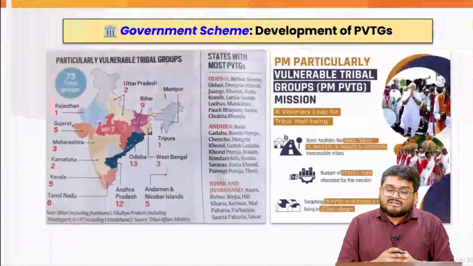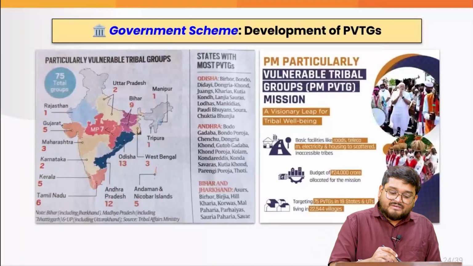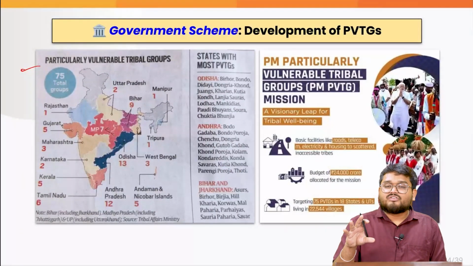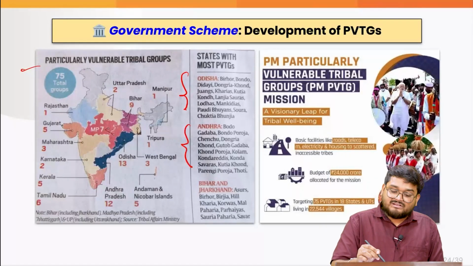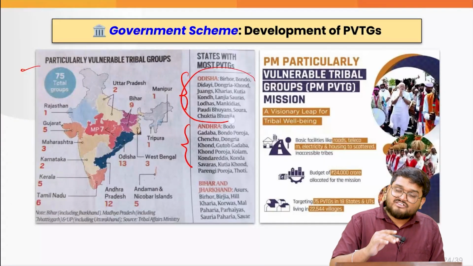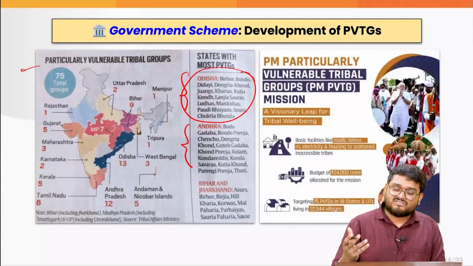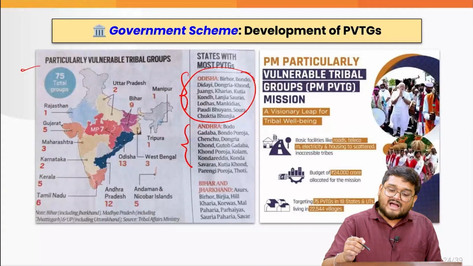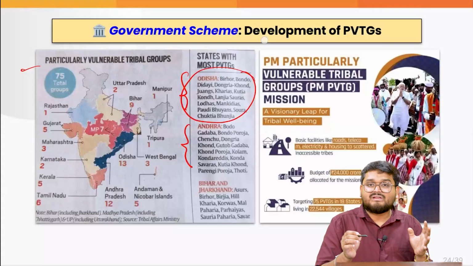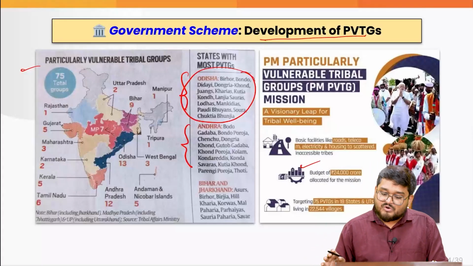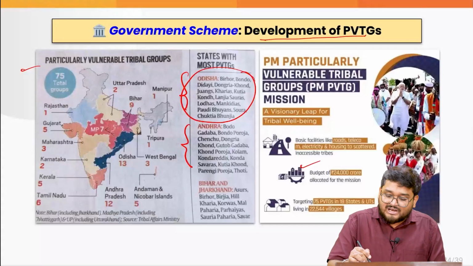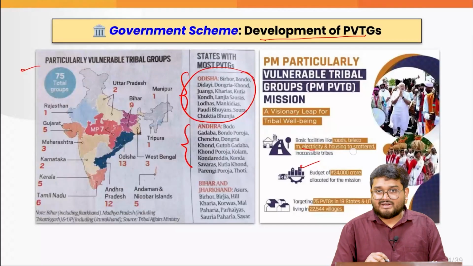Now, there are so many government schemes, as you can see here, across India. We have so many states, mainly the state of Odisha, which has the largest group of PVTGs, followed by various other states. That is why we have a scheme known as the development of the PVTGs, which has a fund of around 24,000 crore, where basic facilities such as roads, telecom, and electricity will be provided to them.